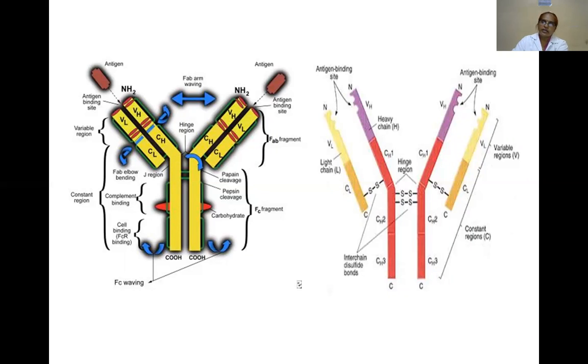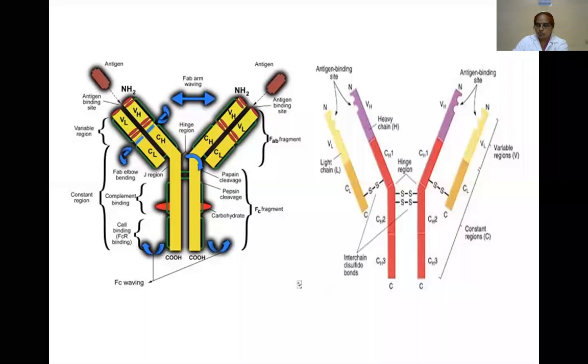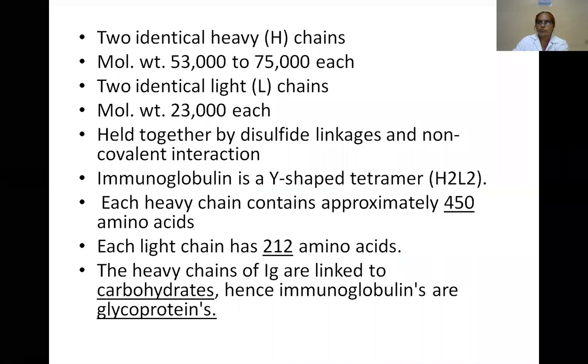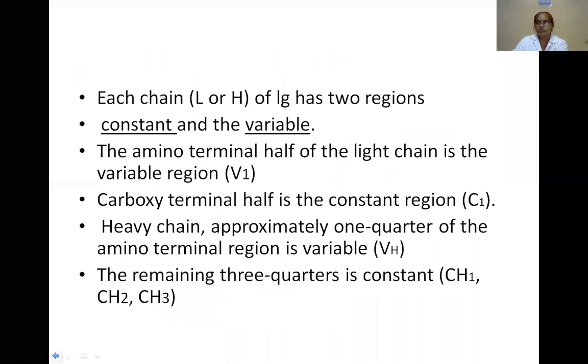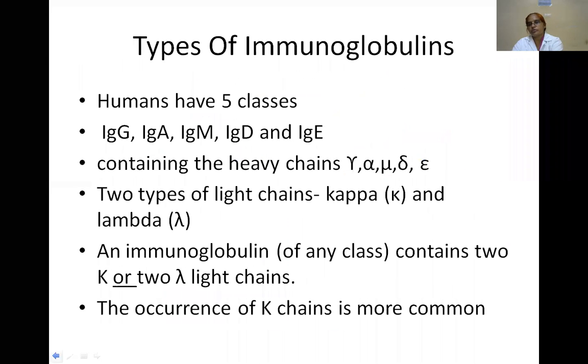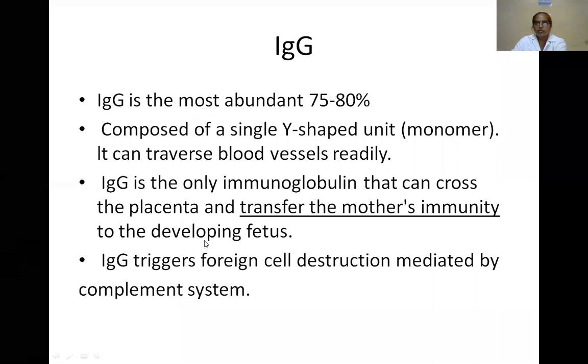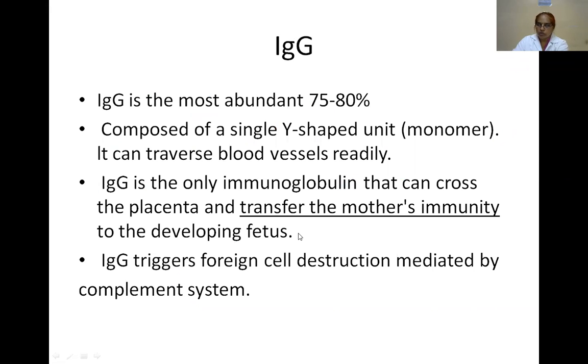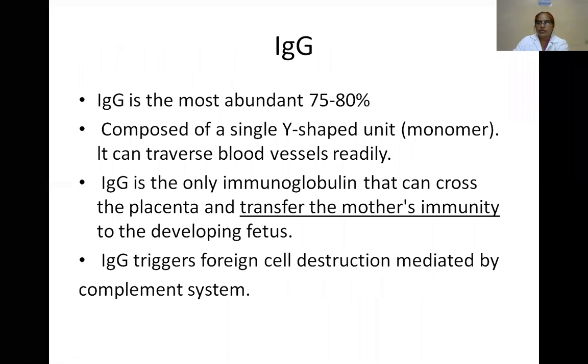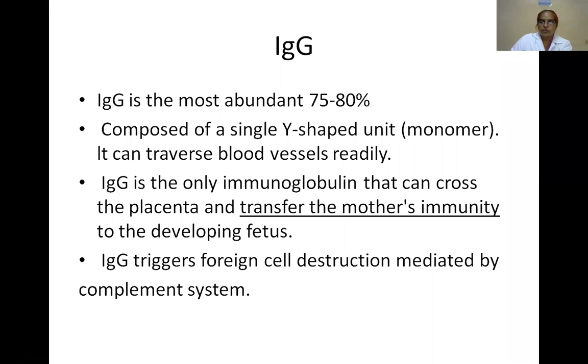IgG is a monomer, a single Y shape. This is the most important and abundant in humans, about 75%. It is the only immunoglobulin that transfers immunity from the mother to the developing fetus. It can traverse the placenta and transfer the mother's immunity to the developing fetus.